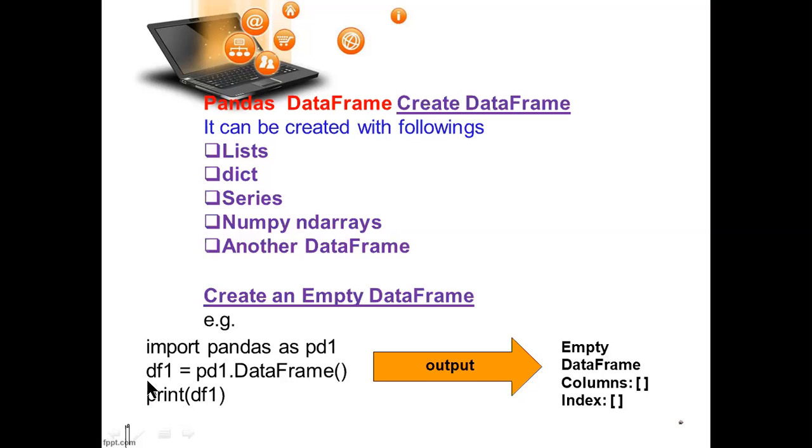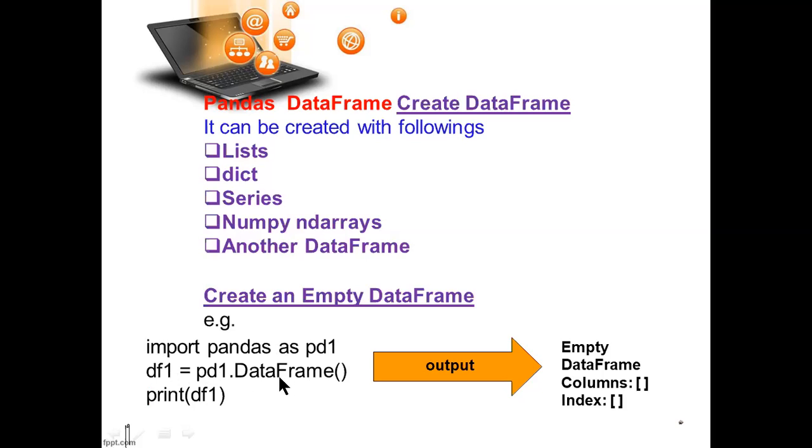Next, df1. This is for data frame, and it is just a variable, nothing else. df1 equals pd1.DataFrame. You are using pandas in it.